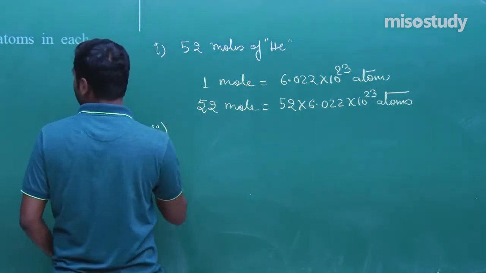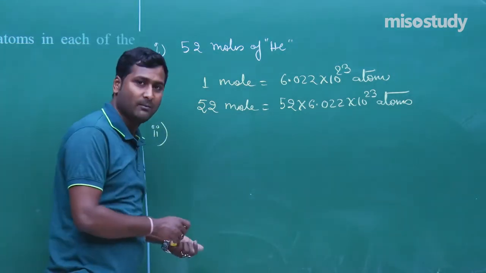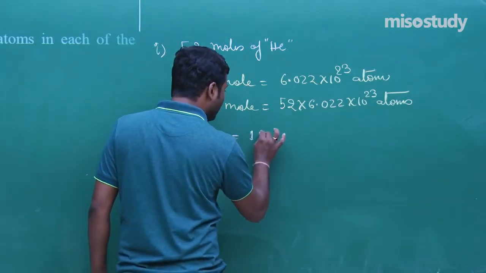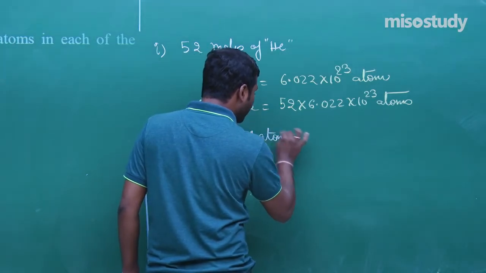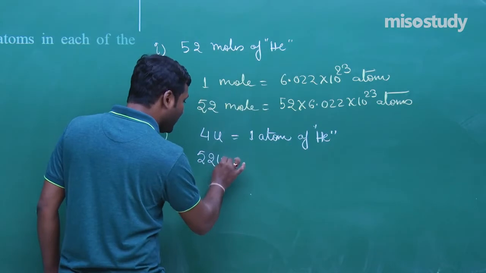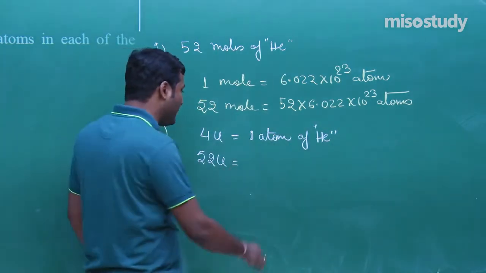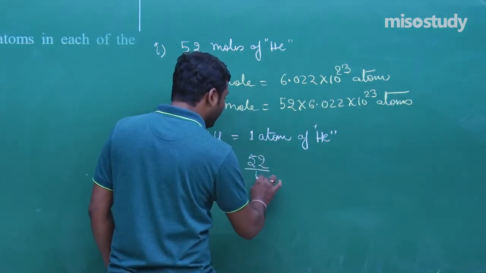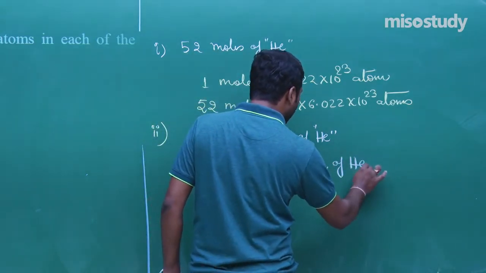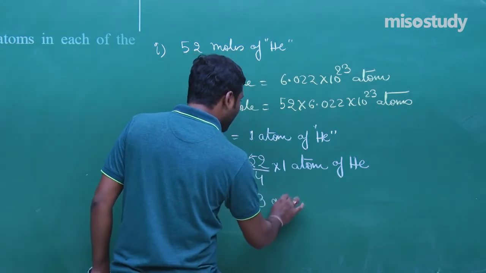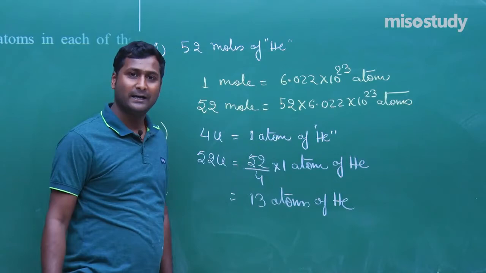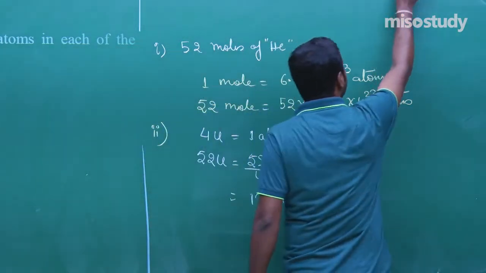Now the next question is 52 u of helium. As we know, 4 u or amu is equal to 1 atom of helium. Remember this? Yes sir. So 52 u or amu is equal to, what will happen? 52 divided by 4 multiply by 1 atom of helium. That will be equal to 13 atoms of helium. Clear? Now let's move to the next one.